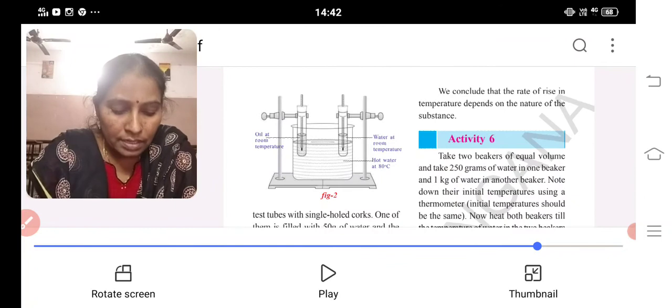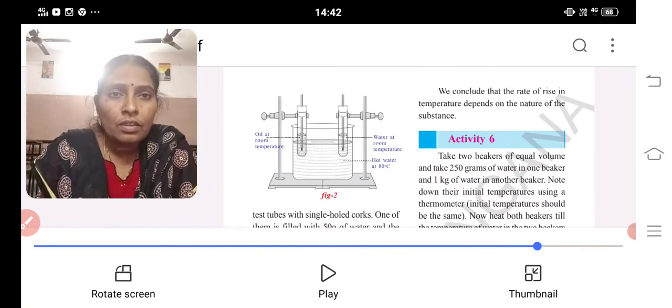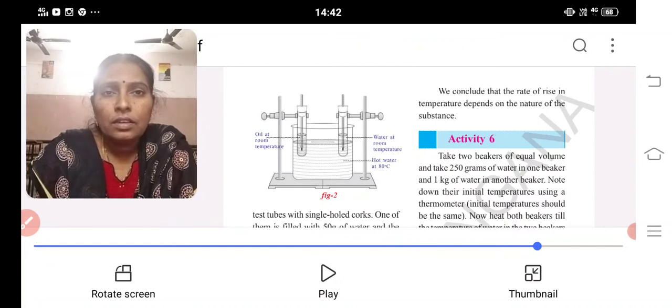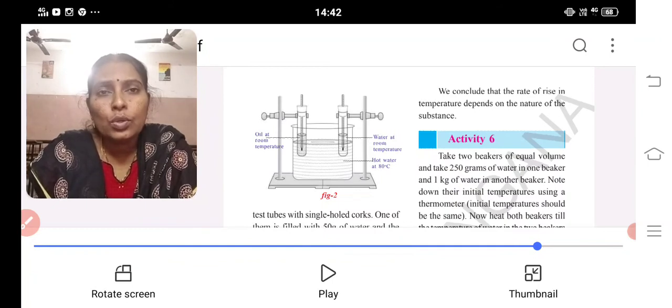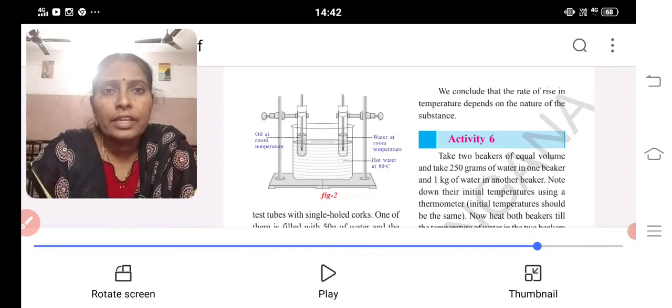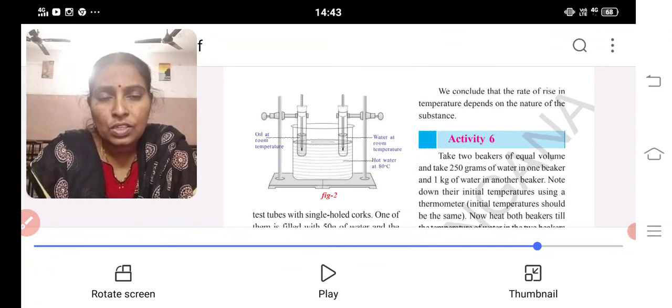Okay. Let me remind the children who are coming to school, I am giving the notes of 'What is inside the atom' daily in the class work. In the class itself they are writing. Today I started. Those who are sitting at home, try to complete the first section answers, because I already taught you the lesson and all the answers are in the textbook. Try to complete those answers. The second section answers we will discuss in the next class.